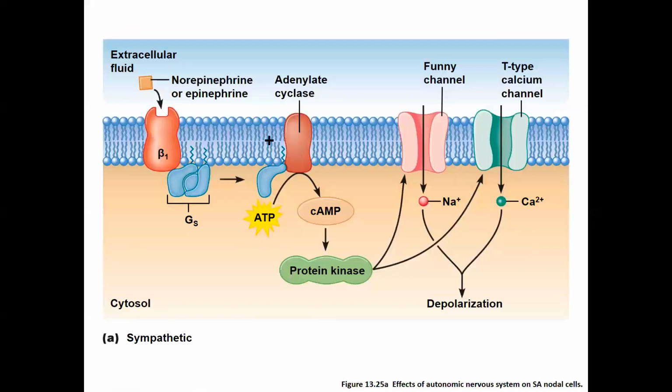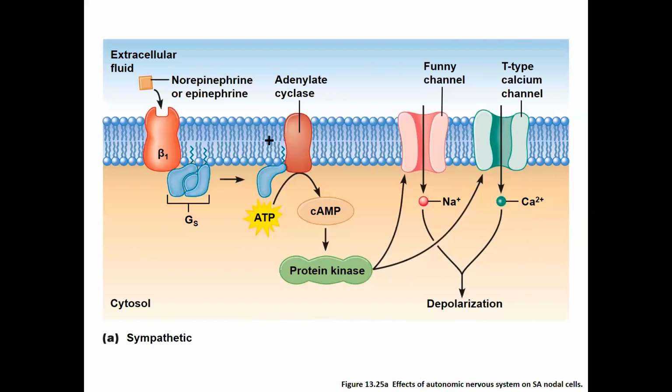So let's look at this sequence of events here. Now, this entire cascade should be a review for you. We talked about norepinephrine binding to a beta 1 receptor, which was coupled to a stimulatory G protein because it was metabotropic. That is going to increase adenylate cyclase, which increases the production of cyclic AMP.